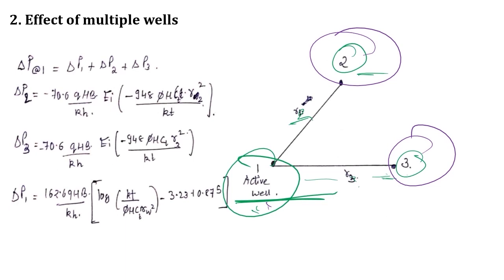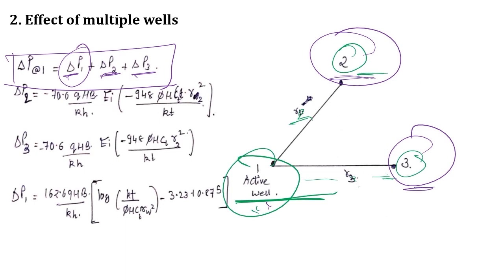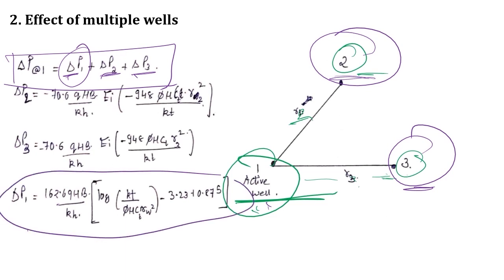Okay, now my delta P1, that means the pressure recorded at the well 1 would be a summation of delta P1, that means because of the well itself, plus the wells which are present at some distance. Now if I'm talking about delta P1, that means it's for the active well. For the active well, my formula would be 162.6 Q mu b upon kh into log kt upon phi mu c t r square minus 3.23 plus 0.87 s. Okay, this is because of the well itself.